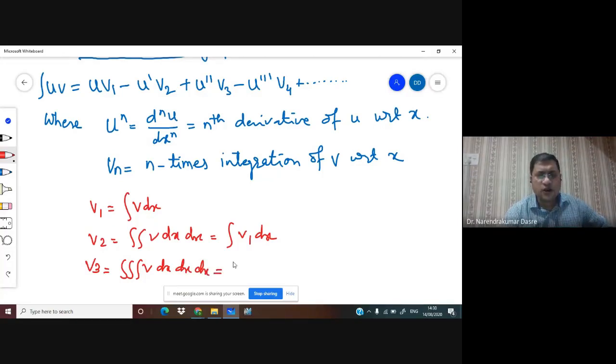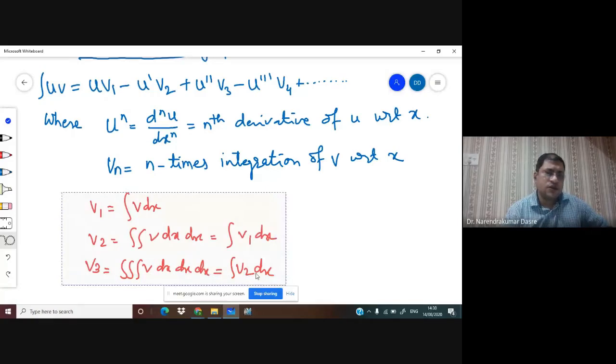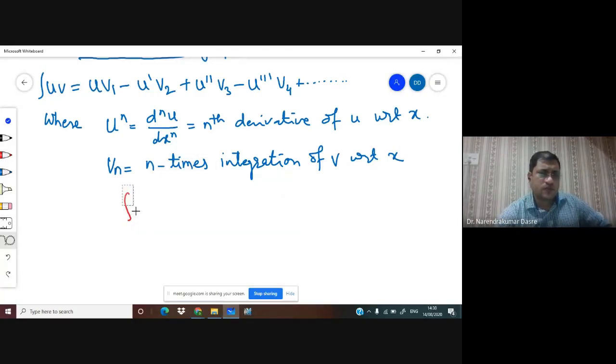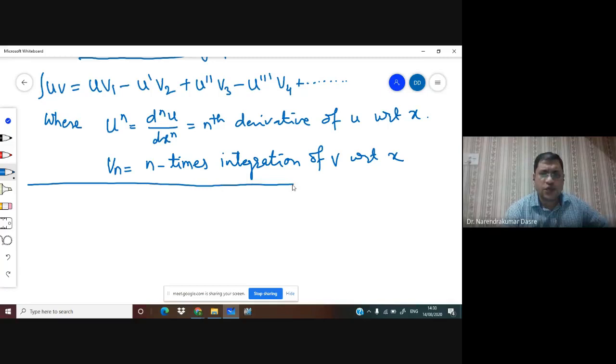This way, this will be vn, which is the n-times integration. Hence we can have this, and so we have this vn and the generalized by parts rule.